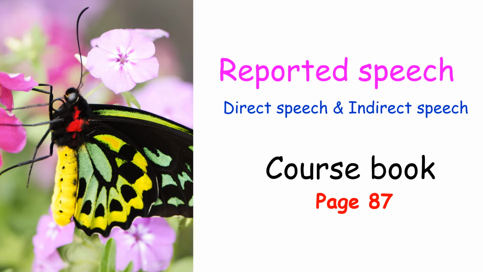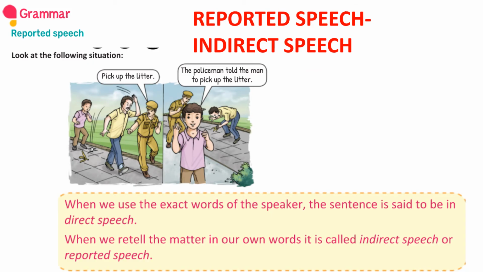Now, let's learn reported speech. That is direct speech and indirect speech. Open your course book to page number 87. The topic given in your course book is reported speech. Reported speech is also called indirect speech. Keep this in mind. What is reported speech? Indirect speech. So you have direct speech and indirect speech.